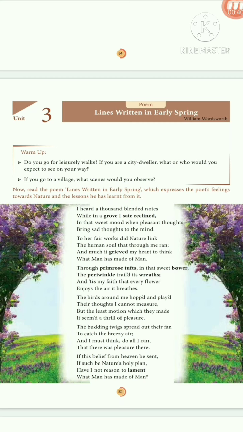And in stanza 3, line 3, it's my faith that every flower enjoys the air it breathes. Here, the figure of speech used is personification because the flowers are personified, in that they enjoy the air they breathe.